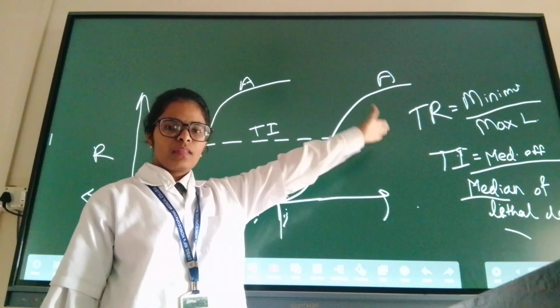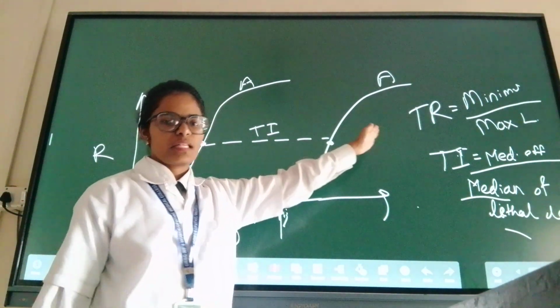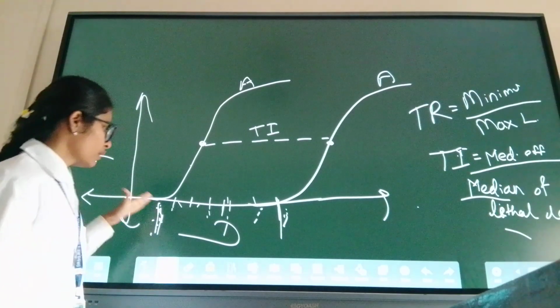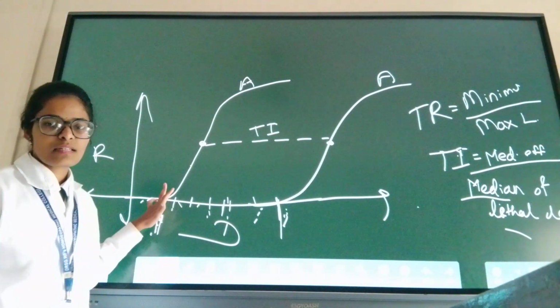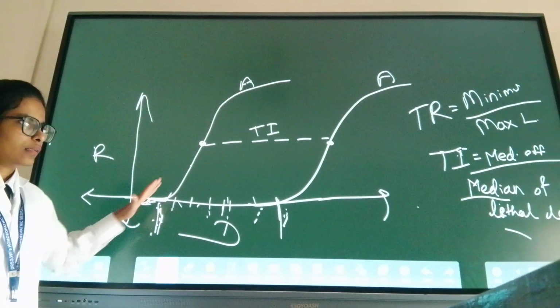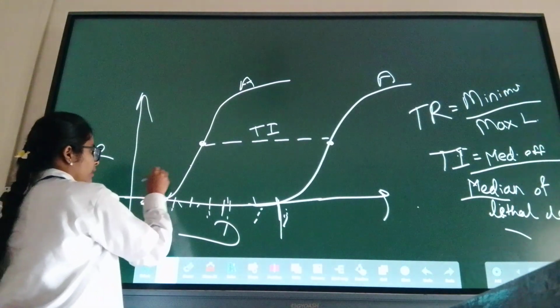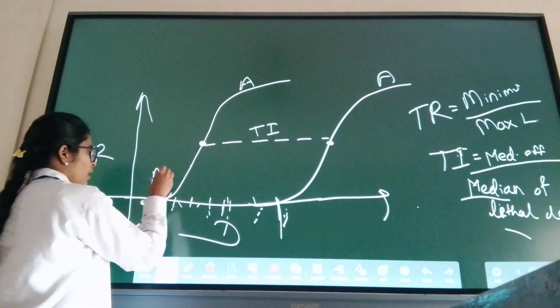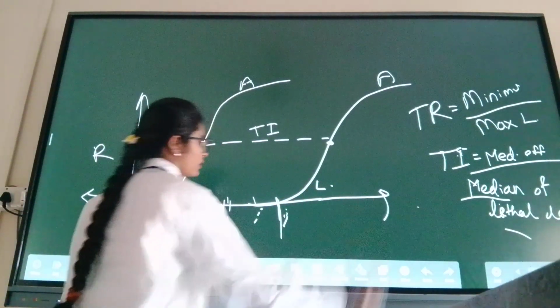Minimum acceptable dose means the dose where the drug starts showing the effect. This is the acceptable dose. This is the lethal dose.